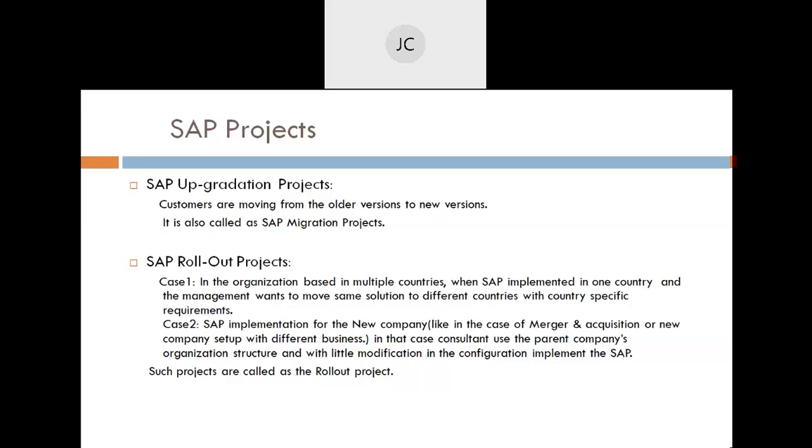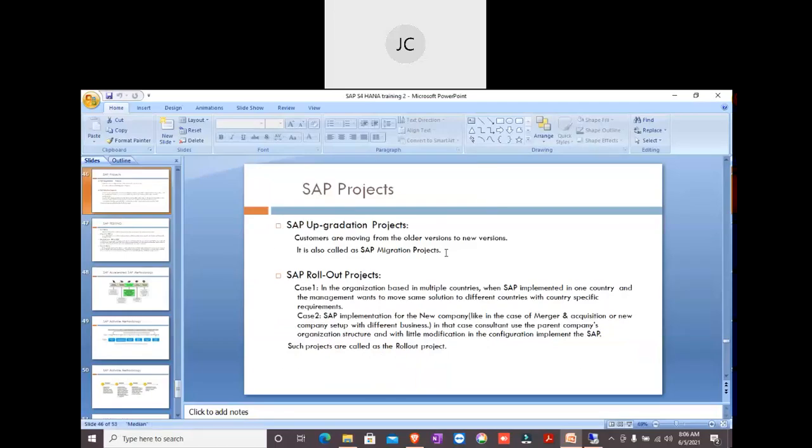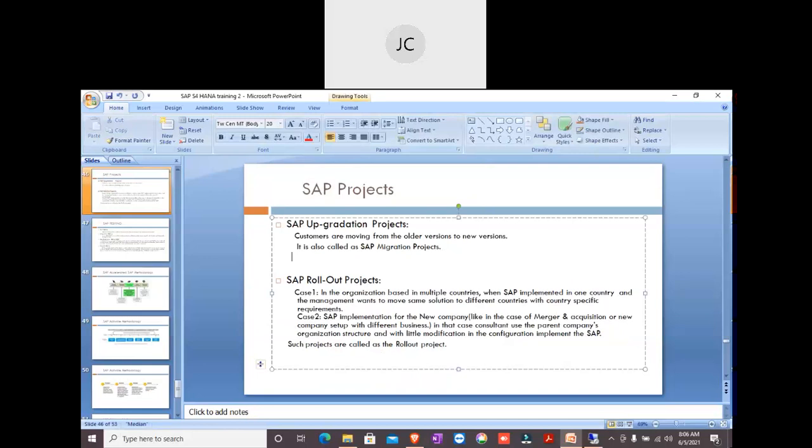Similarly in SAP, if our SAP system is in ECC, the Enterprise Central Component R3, which was the earlier version, and you want to move to S4 HANA, we should have SAP ECC EHP8, the enhancement package.